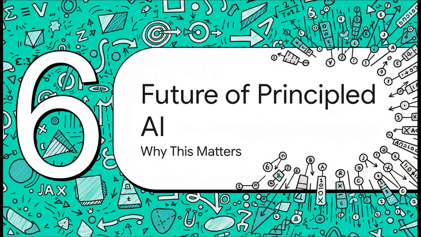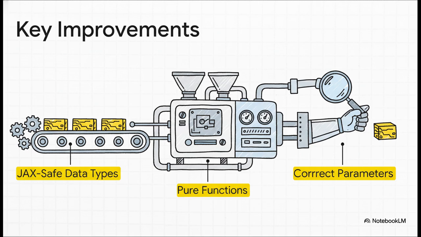Okay, so let's zoom out. What's the big picture here? After all this work translating abstract math into picky JAX code, what's the real takeaway? Why does this matter for the future of AI? Well, what we've seen is a complete system for building AI components. By making sure our code is JAX safe, that it's built on these pure functions and that it's verifiably correct, we get this incredible guarantee. The code we write actually does what the math says it should do, and that leads to models that are way more reliable and trustworthy.